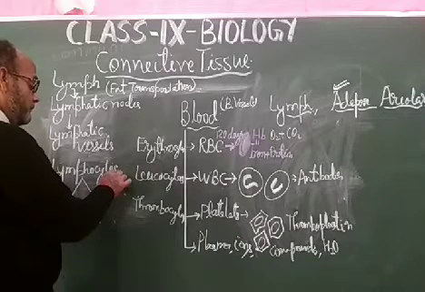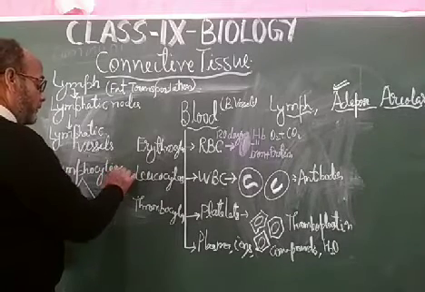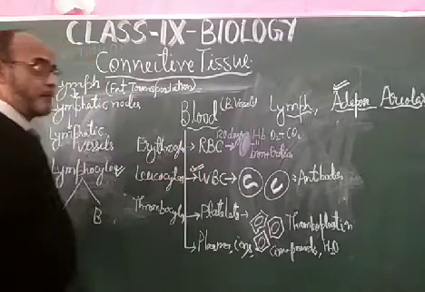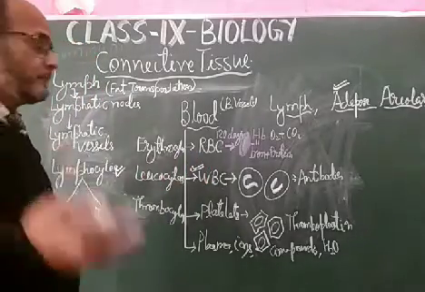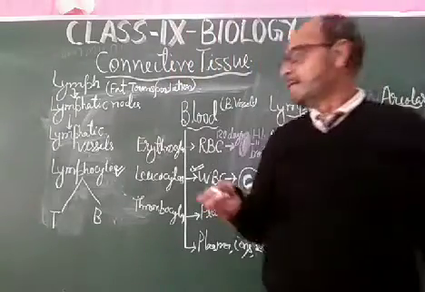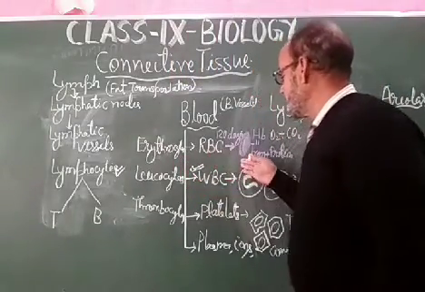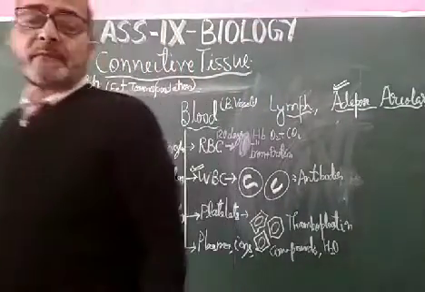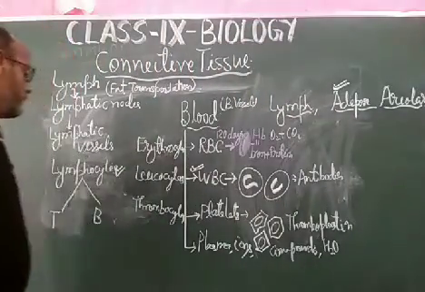The work of the lymphocyte and WBC is the same: protecting the body from foreign invaders, from foreign infectious pathogens, which may be viruses, bacteria, and so on.